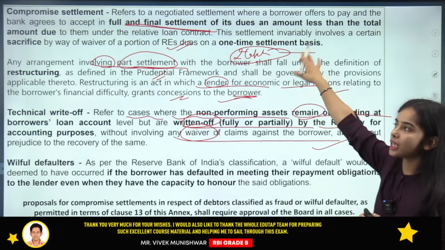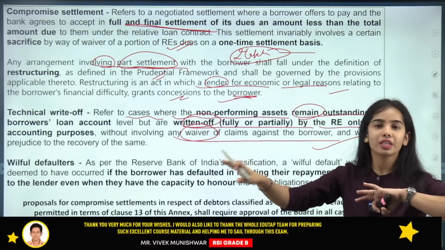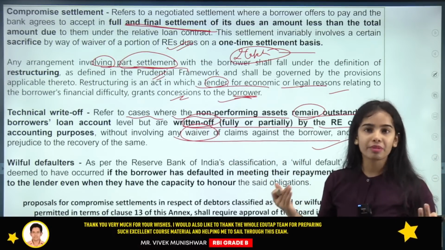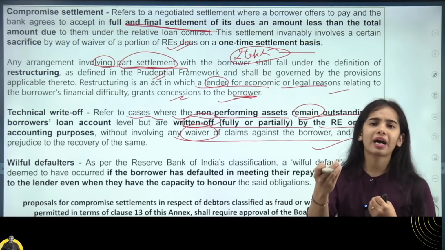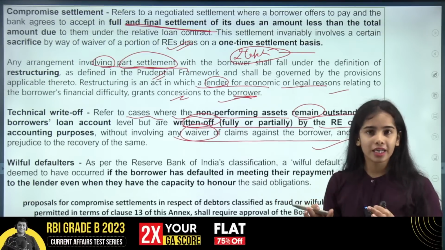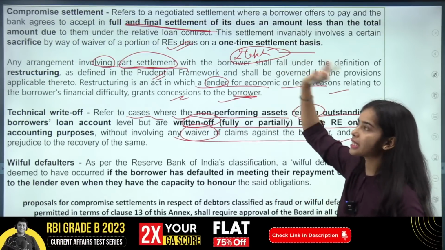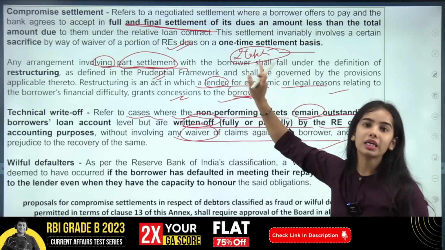Okay, so here compromise settlement, one time settlement has happened, there is no relation between the bank and the borrower now when the settlement is complete. Restructuring means that the part settlement is happening, you are giving some kind of concessions to the borrower and you are saying that return the left out amount. If the compromised settlement is happening and the timeline is given more than 3 months, it will be called restructuring.